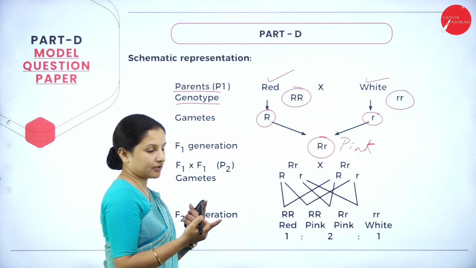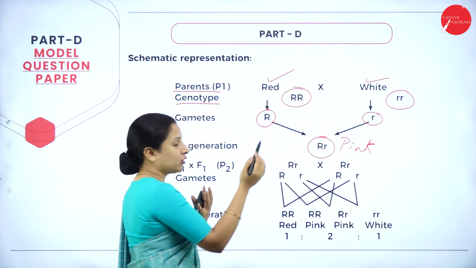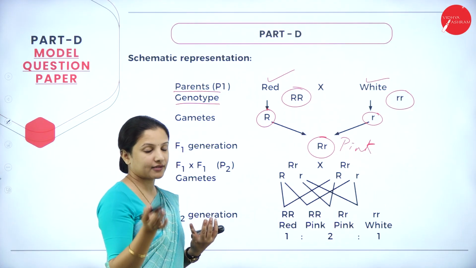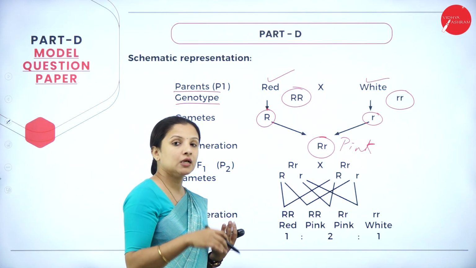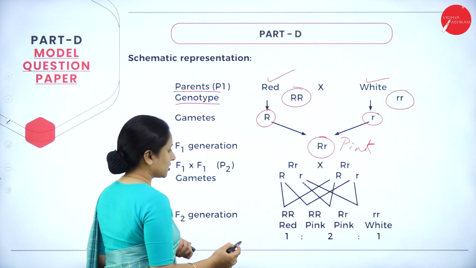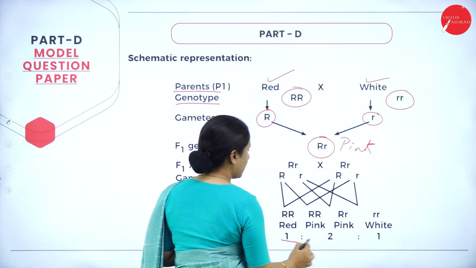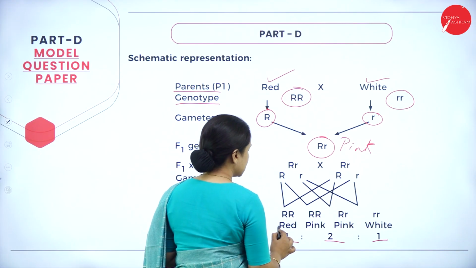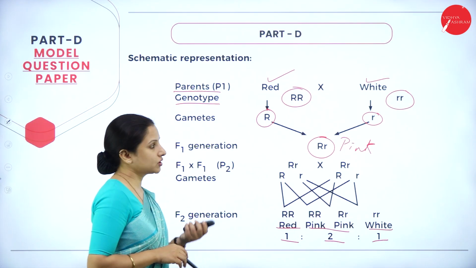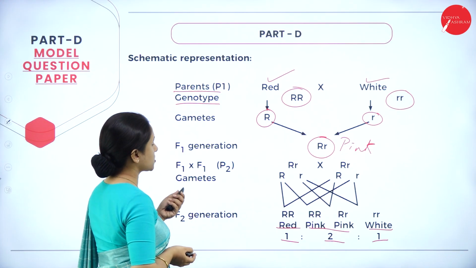Next, selfing is done, that is one of the F1 plants is selfed with another F1 plant, that is a pink flower plant is selfed with a pink flower plant itself. So therefore, the resulting F2 generation will have a ratio of 1:2:1, that is 1 red, 2 pinks and 1 white. So this is the schematic representation.